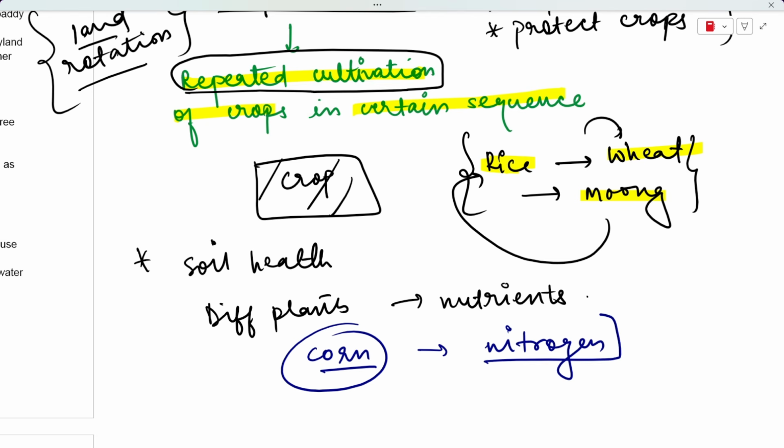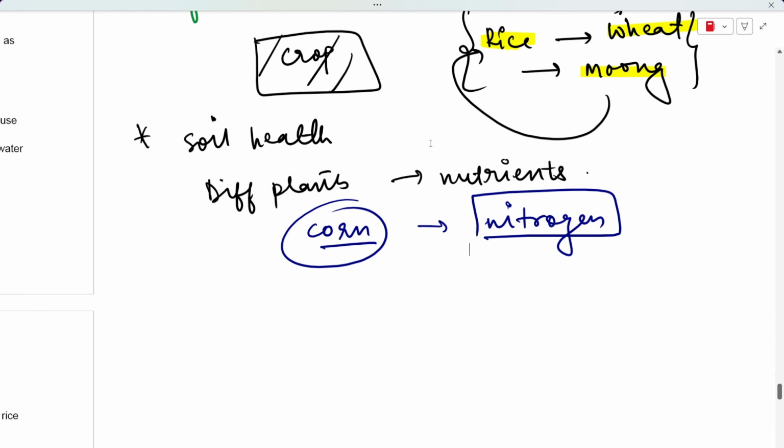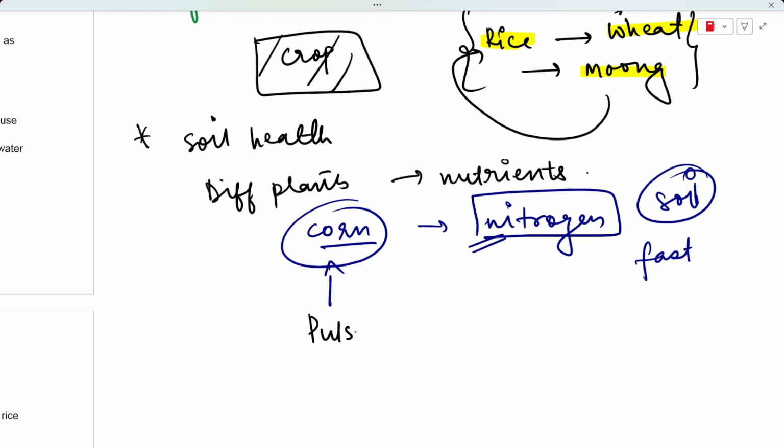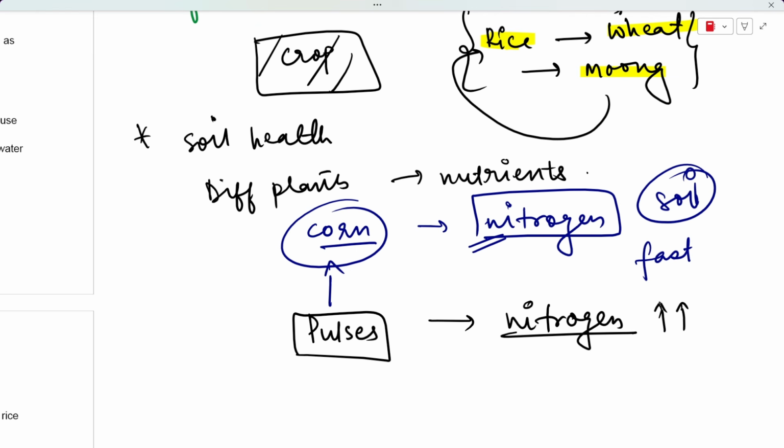So if there is any nitrogen present in your soil, and if you're growing corn, then all the nitrogen in the soil is going to get used up very fast, okay? So corn has this property. But for next year, let me give you an example, say we have planted some pulses, okay? When you plant pulses, like I've taught you, pulses are also nitrogen fixers. So they'll again increase the nitrogen content in your soil. So this is how soil health is maintained.